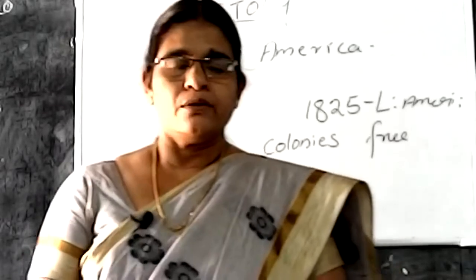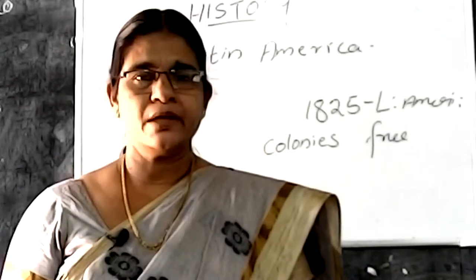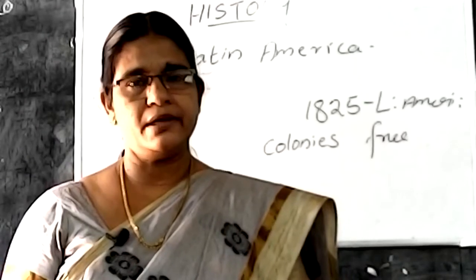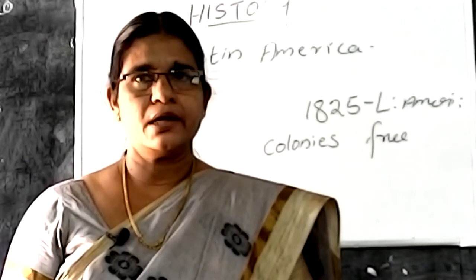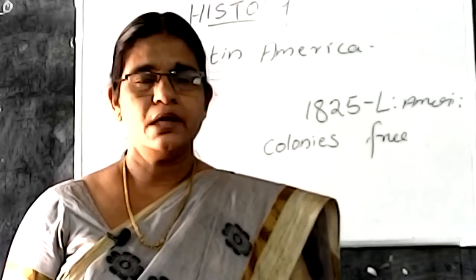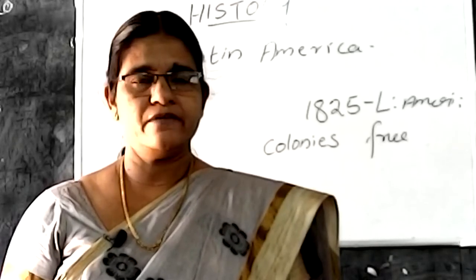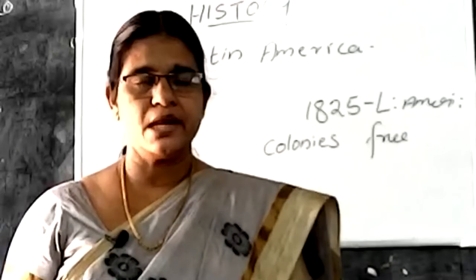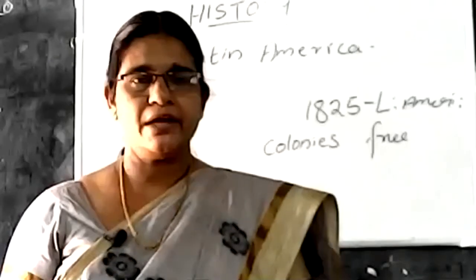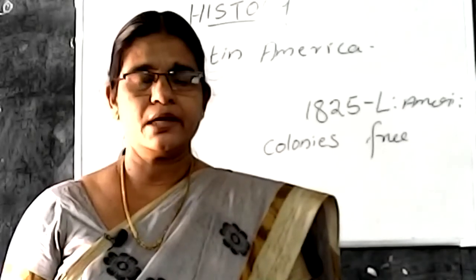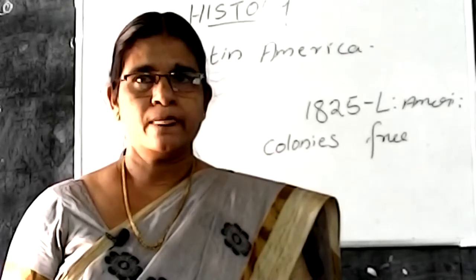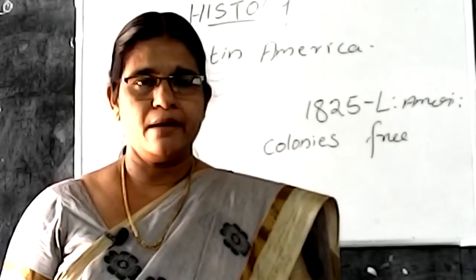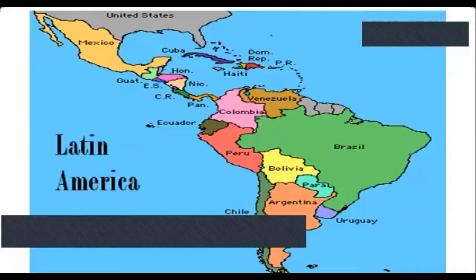Do you know where Latin America is? Which countries are known as Latin America? Latin America consists of South and Middle America and the West Indies islands. Look at the map of Latin America. It consists of South America, Middle America, and the West Indies islands.